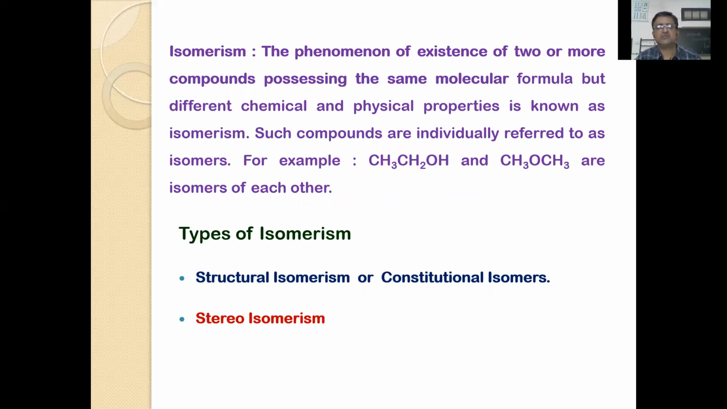When two or more compounds having the same molecular formula but differing in their physical and chemical properties are referred to as isomers, the phenomenon is called isomerism.